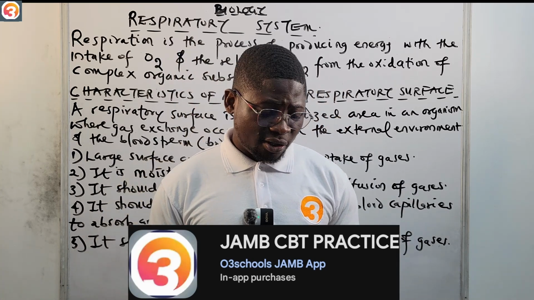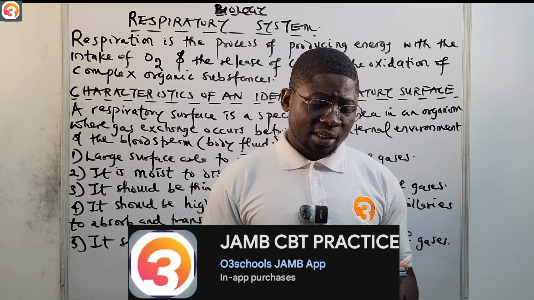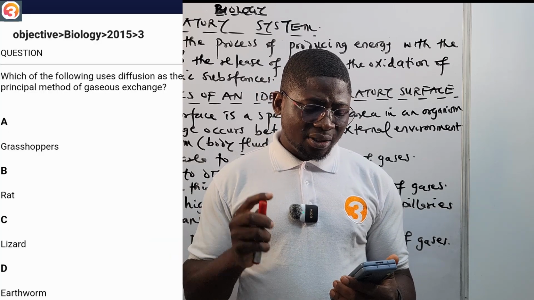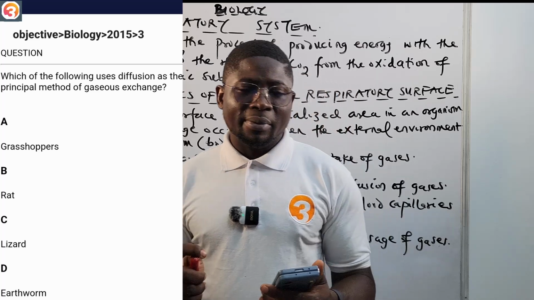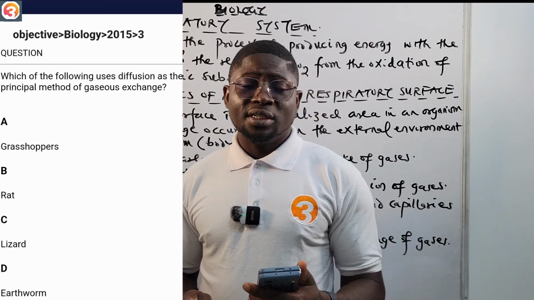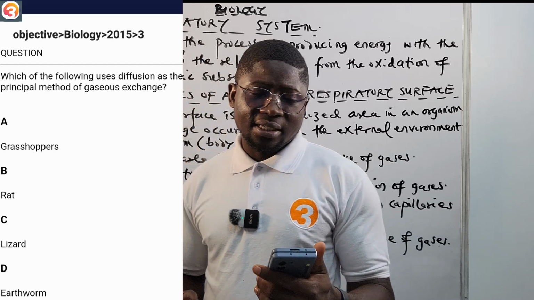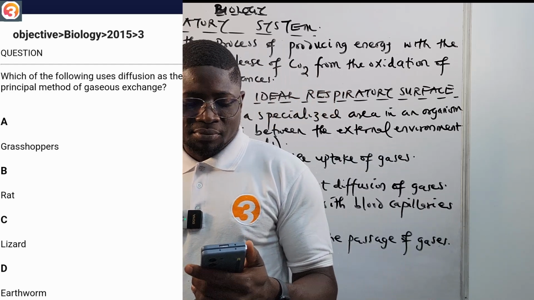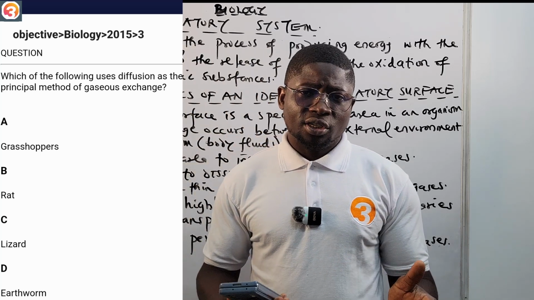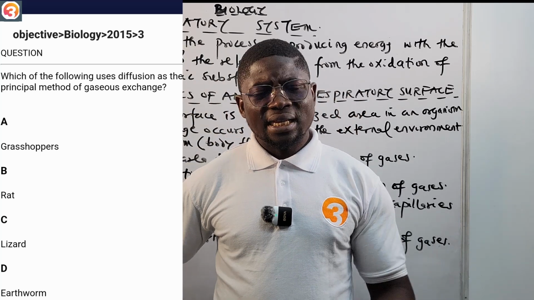Before I talk about the app, let us see a JAMB past question from the app. This is a 2015 question number 3. It says, which of the following uses diffusion as the principal method of gaseous exchange? A says grasshoppers, B says rat, C says lizard, D says earthworm. We'll come back to this question and many more at the end of the class.